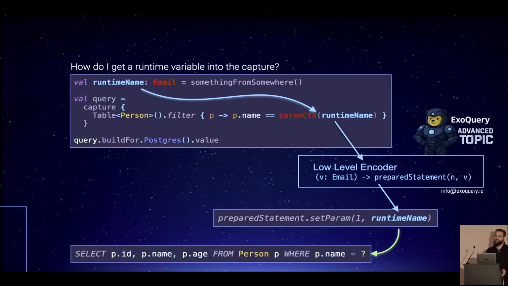Kotlin X serialization supports low-level serialization, which basically is a way of telling the Kotlin X serializer, yeah, I can't do this, you go deal with it yourself. And the low-level implementation of the decoder will have to do this. In other words, you'll have to actually write a JDBC-level decoder. I support that too if you really want it.